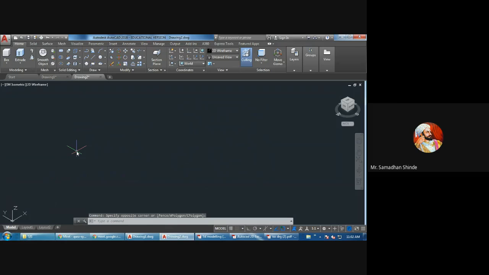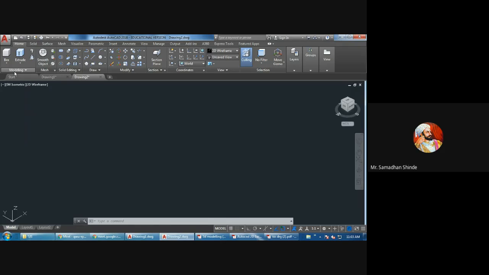Now, in the same way we have seen the draw toolbar in 2D drawing, here you have to see which are the basic primitives in 3D, means which basic objects we can draw in 3D. First one is box. Very interesting, box.